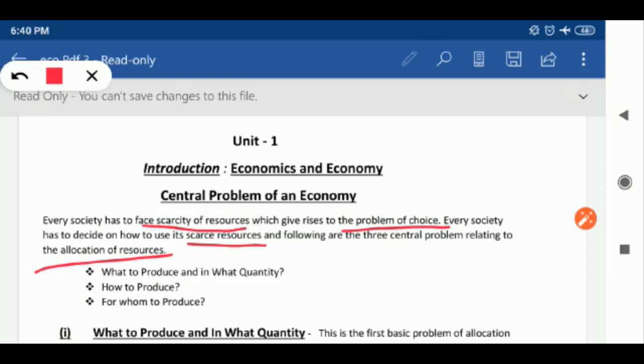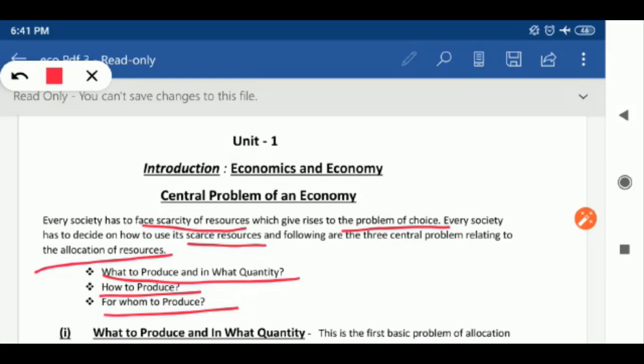To solve this issue, that is allocation of resources, every economy has to think about the three central problems, that is what to produce and in what quantity, how to produce, and for whom to produce, because all these three central problems are related to the scarcity of resources, and due to the scarcity of resources these three central problems arise.